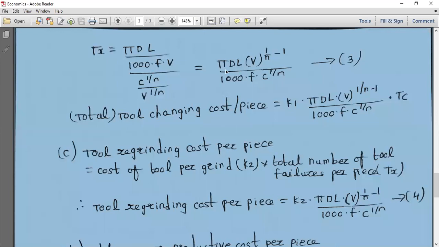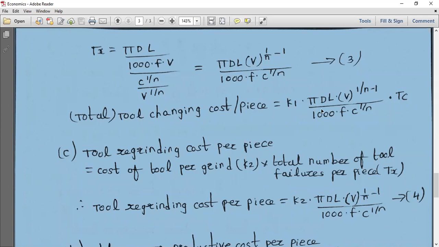Again, what is the tool changing cost per piece? I just put it in brackets. Tool changing cost per piece is equal to K1 into that particular Tx. What is Tx? Already we have calculated.